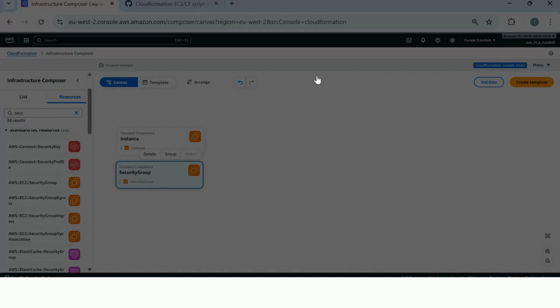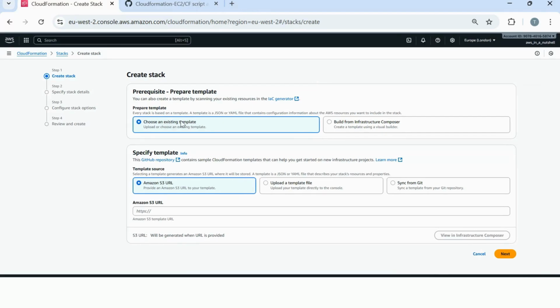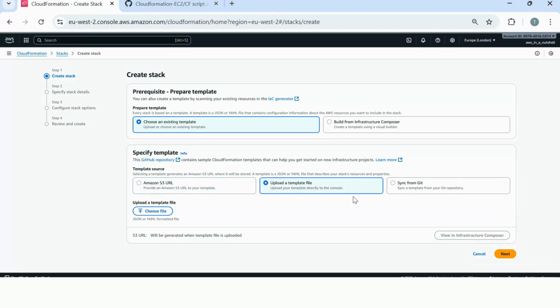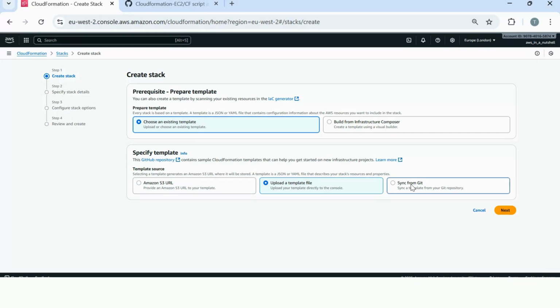So we'll come back into the CloudFormation console, and we've got a few options down below. So the first option you can select is the Amazon S3 URL. From here, what you can do is actually drop your CloudFormation template into an Amazon S3 bucket, and from there it's going to take it from there. So we're not going to do that, but one thing we're going to do is upload a template file directly.